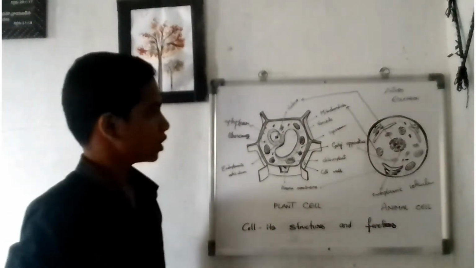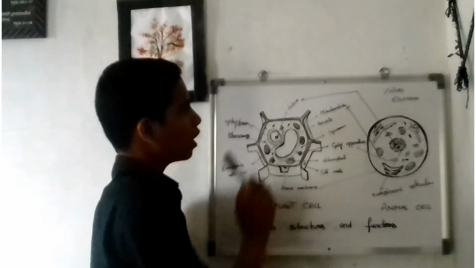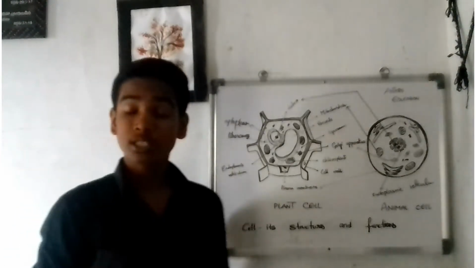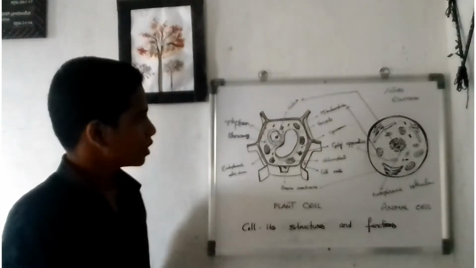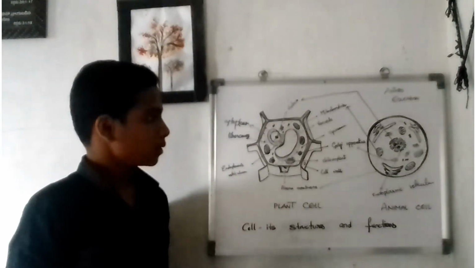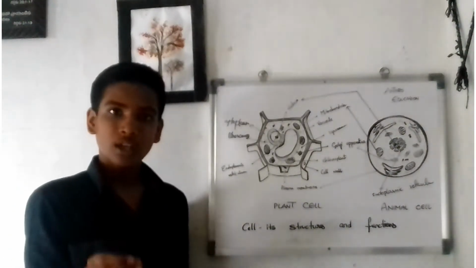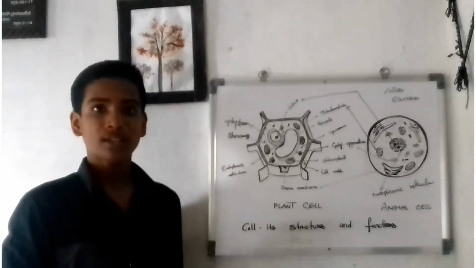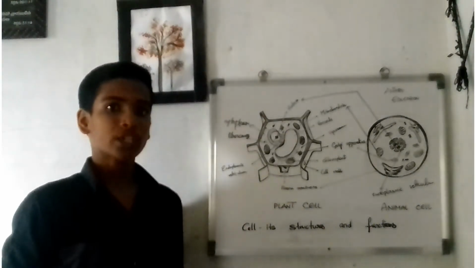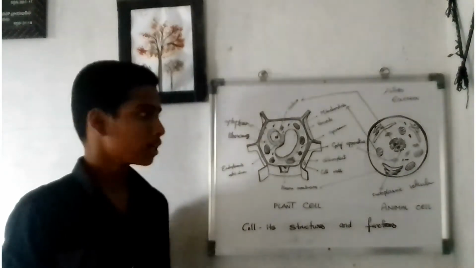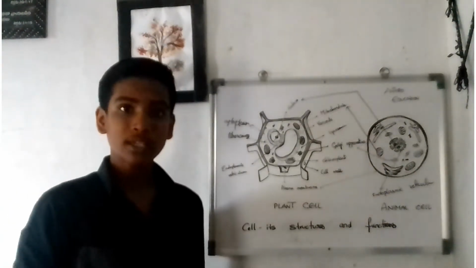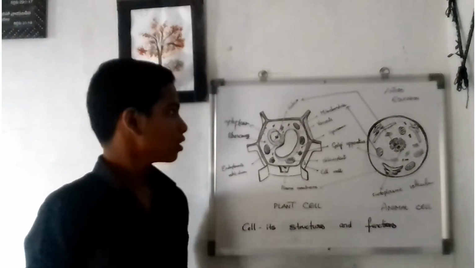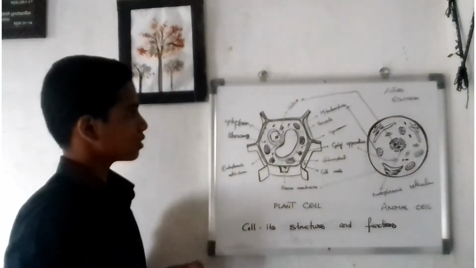Next I am going to tell you about the vacuole. The vacuole is a very big organelle in the cell. When the plant is born, the vacuole is very small in size. But as the plant grows, the vacuoles fuse to form a single large vacuole. In mature plant cells, the vacuoles may occupy the entire cell space. So this vacuole is such a big size.